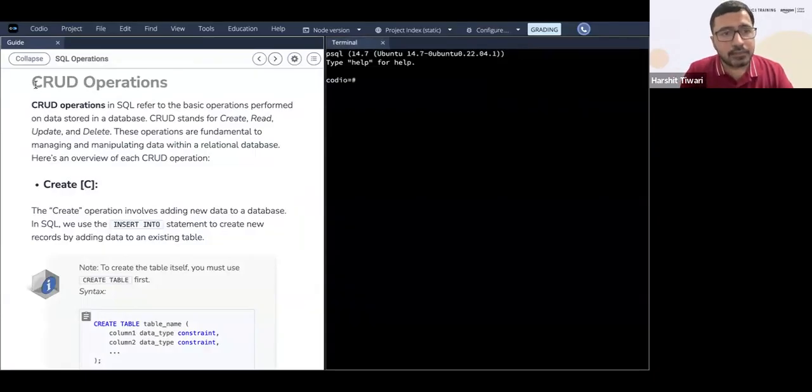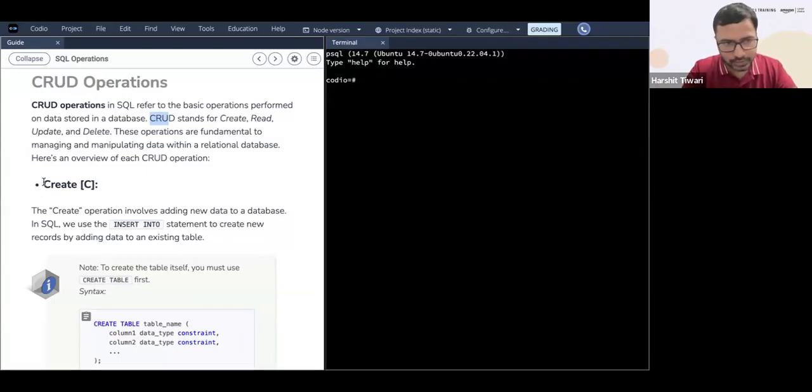All right, now we have some CRUD operations. What are CRUD operations? CRUD operations are basically create, read, update, and delete. So these are the 4 most elementary things that you need to do in any database: you need to create, you need to read the data, you need to update the data, you need to delete the data.